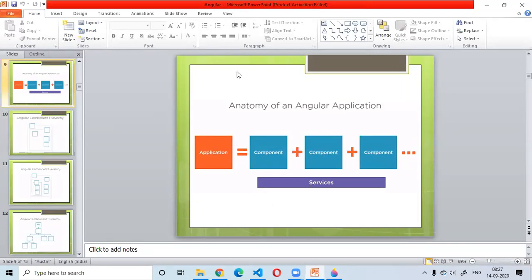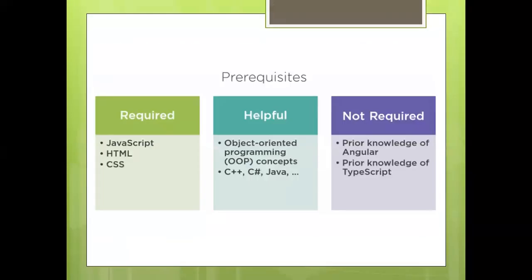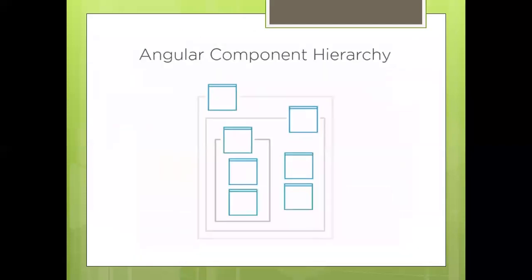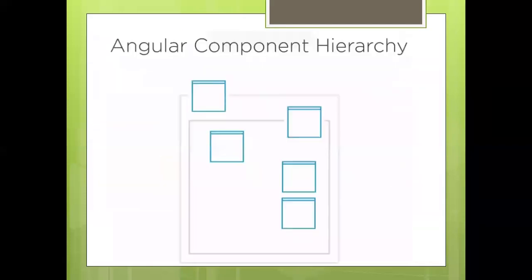Now I'm trying to put what we just discussed into a picture. This particular image is going to explain what I was trying to say. I'm not talking about the index.html anymore.